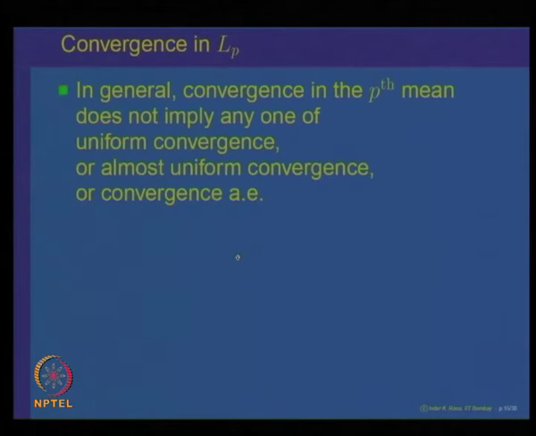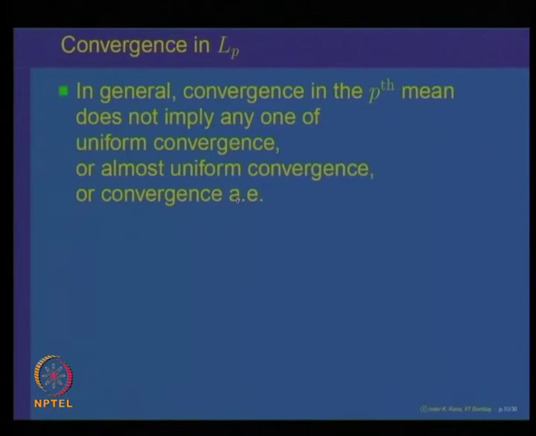The first property is that in general, convergence in the p-th mean does not imply uniform convergence, and it need not imply almost uniform convergence or convergence almost everywhere. To show this, we give an example of a measure space and a sequence of functions in L^p such that f_n converges to f in L^p, but f_n does not converge uniformly, almost uniformly or almost everywhere.